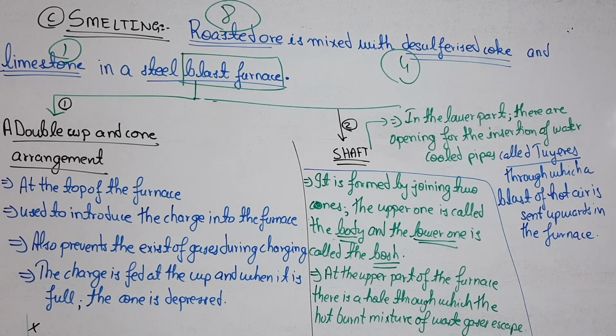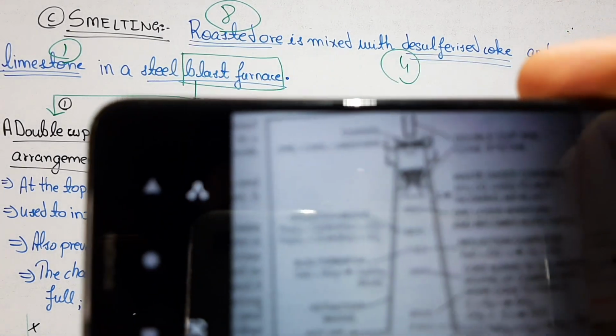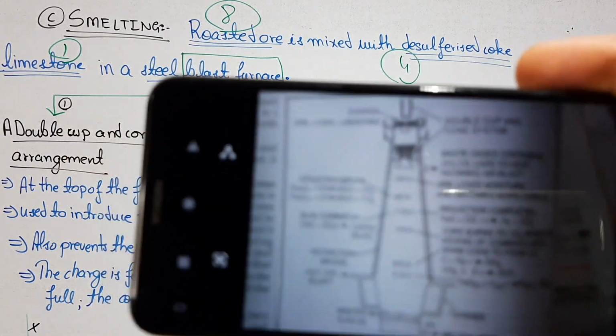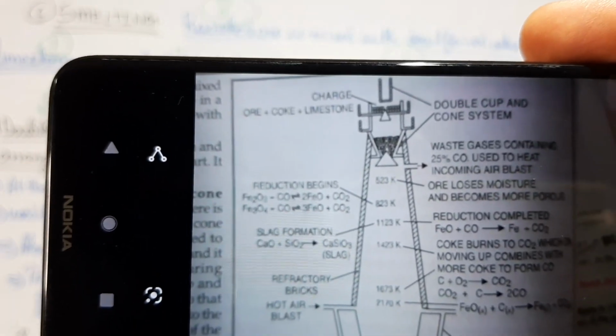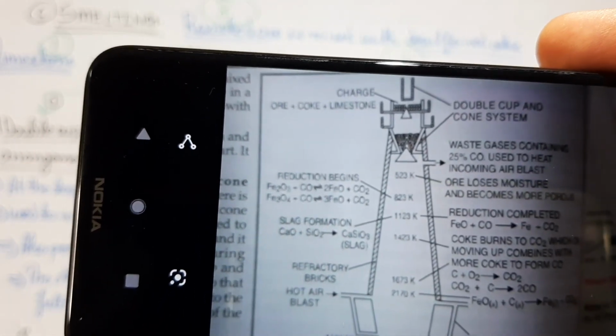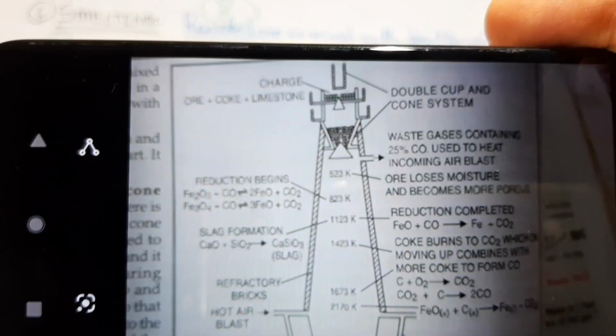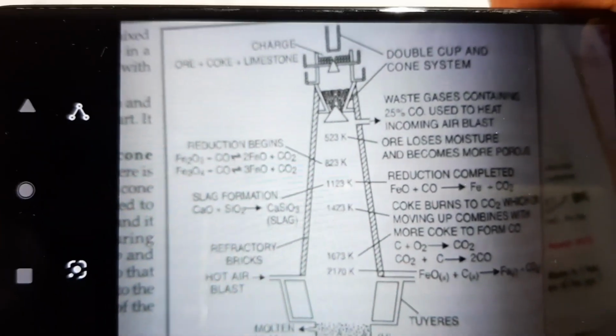So what I am saying is that double cup and cone arrangement, you just see over here once again, the upper portion is the double cup and cone arrangement, right? The charge is introduced here. See, in the charge it is written ore plus coke plus limestone.